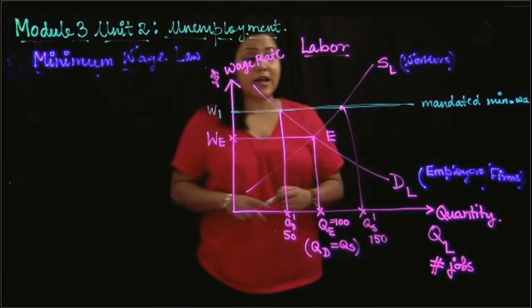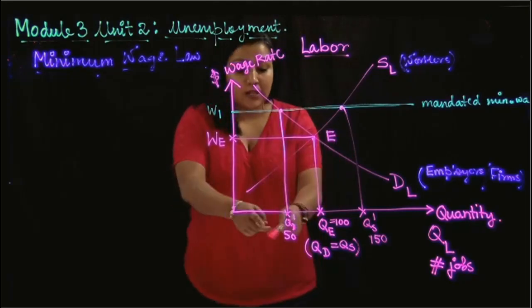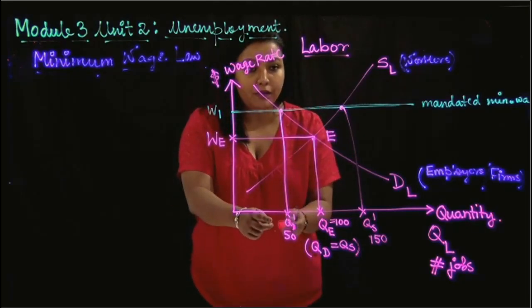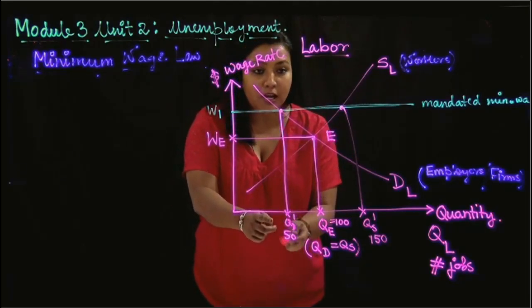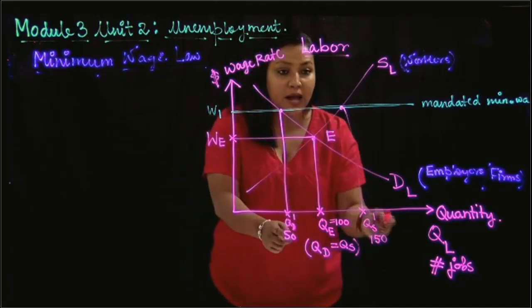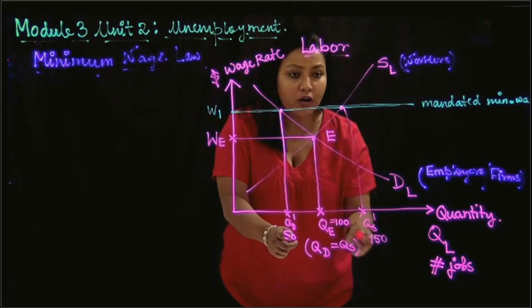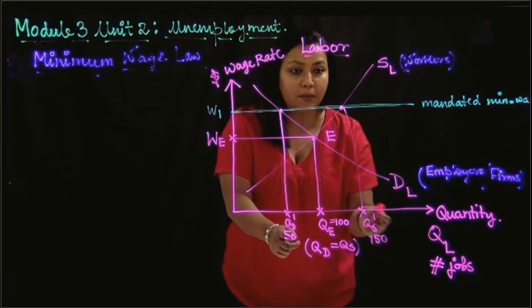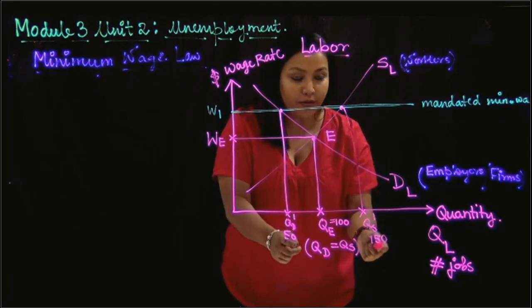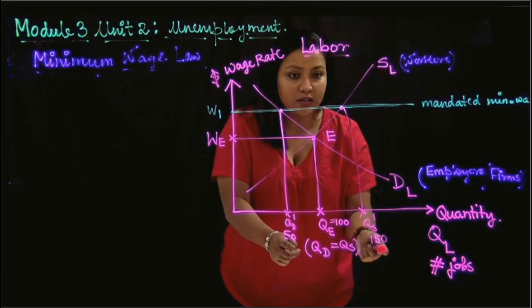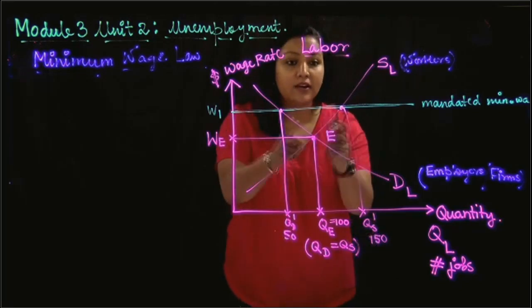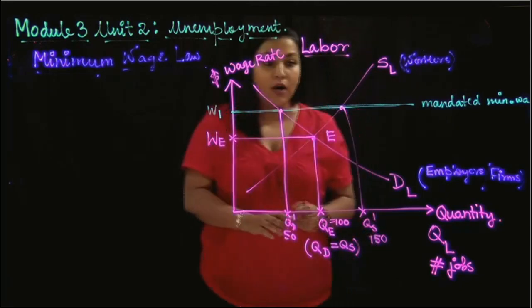Okay, so what has happened? You can see that the quantity demanded of labor, the number of jobs available in the market, is now 50, whereas the quantity supplied, that means the number of workers that are willing to supply their labor, is now higher, 150. Isn't it? So what has happened? There is a greater supply and a lower demand.